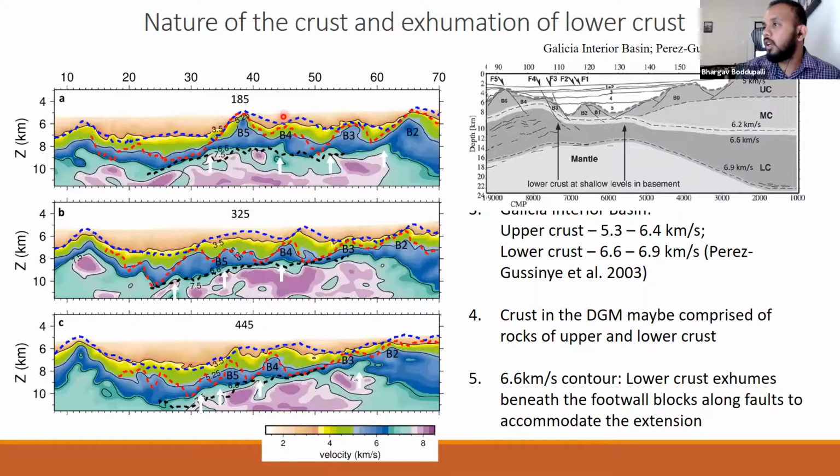And these blocks are actually quite big, going as high as 1 kilometer, for example in this case pointed by the white arrow, here and here and here and here. So the likelihood of these blocks being serpentinized mantle is very low.